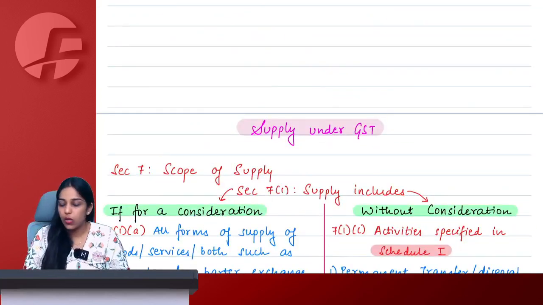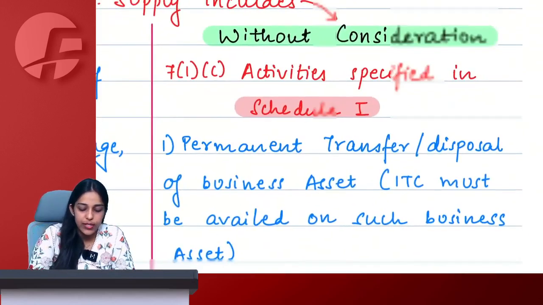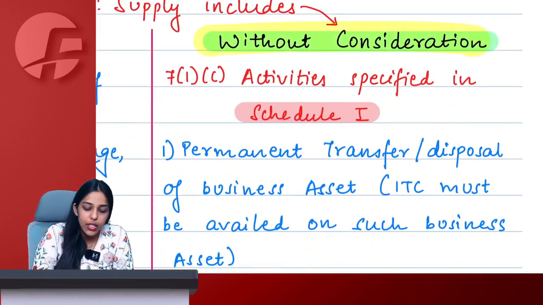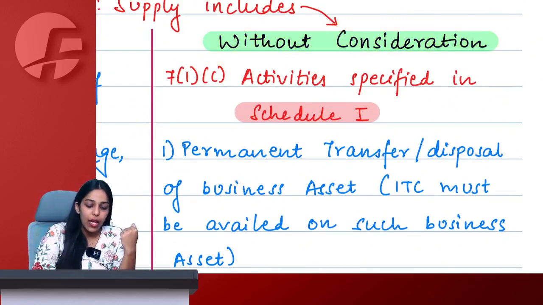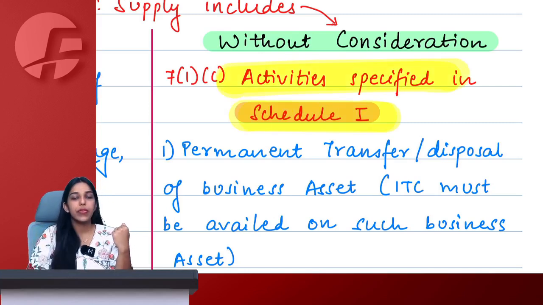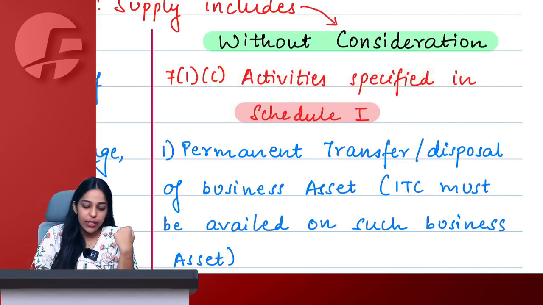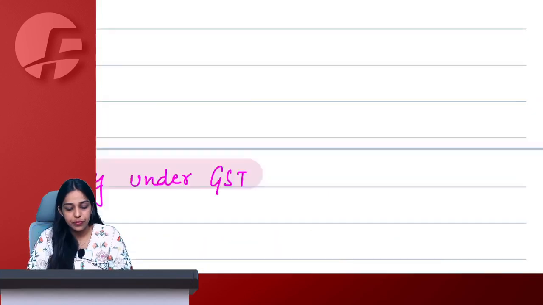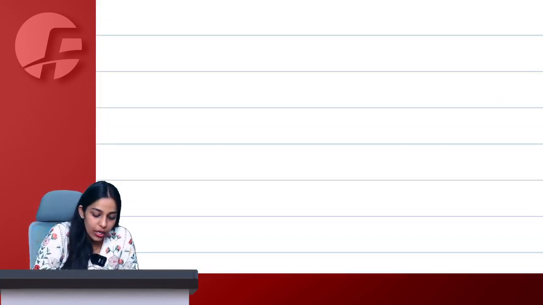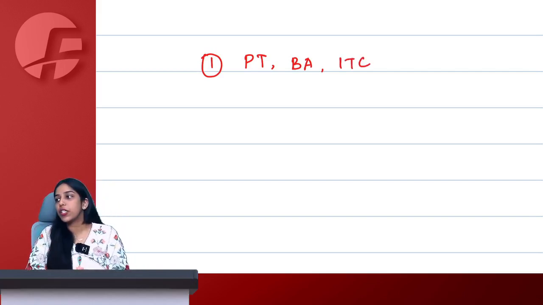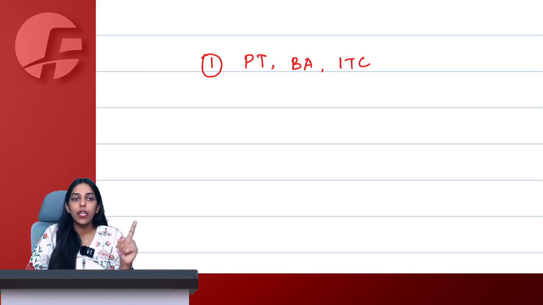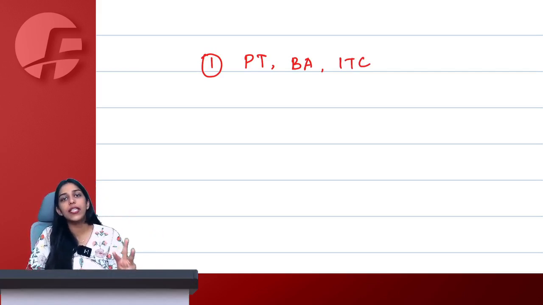Right, ma'am. Now moving on to section 7(1)(c), which is that without consideration also there can be activities which we can consider as supply. Activities specified in schedule 1. Section 7(1)(c), activities specified in schedule 1. 4 activities. Activity number 1 says, permanent transfer or disposal of business asset on which ITC had been availed when you purchased it. Permanent transfer of business asset on which ITC is availed.